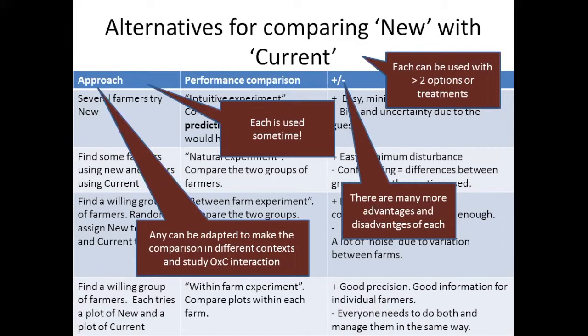I've listed advantages and disadvantages of each, but there are many more advantages and disadvantages. So in that column of the table, these are just examples, but there are more things that we could list there. And the way I've described these, I've just described them for comparing two options, which I've called new and current. But these could be two varieties, it could be anything else. And exactly the same points apply if there are more than two, rather than just two.